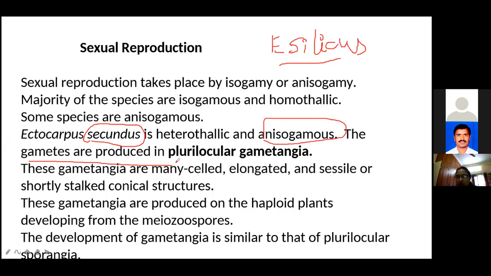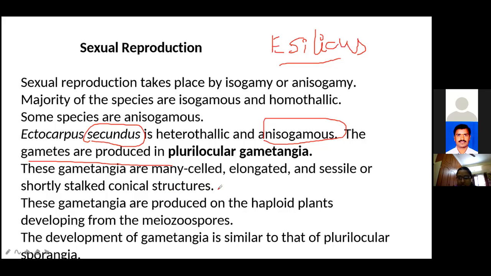The first one is the megagametangium and the second one is the microgametangium. The megagametangium has larger loculi and larger gametes are present. Mega is always large, and larger gametes are present in the mega loculi.